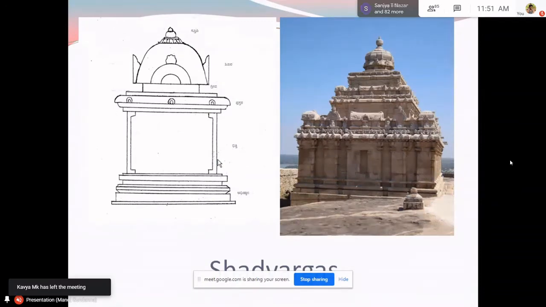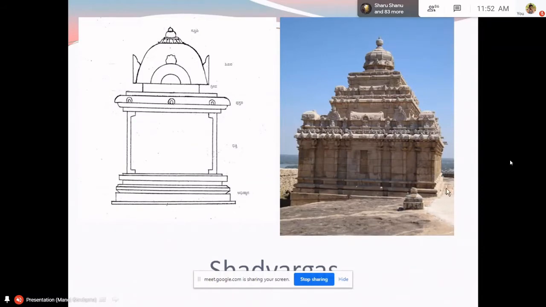We have to go from below to up. So now the lowest member is what is called Adhisthana. Above that is the Bitti, wall. Above this is the Prastara, and this is the Griva in between, and above the Griva is the Shikhara. Above the Shikhara is what is placed as Stupi.